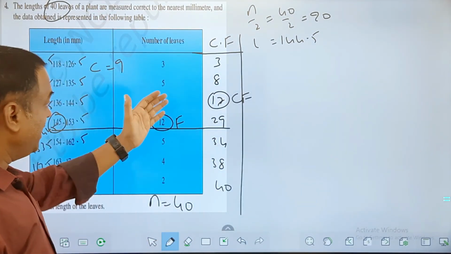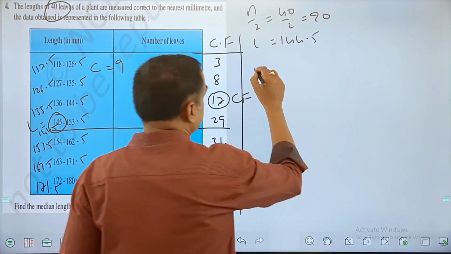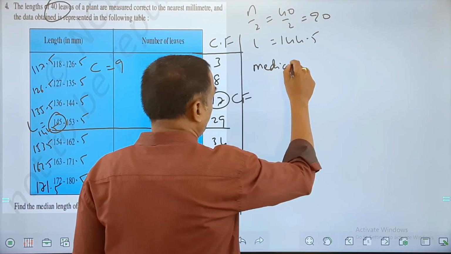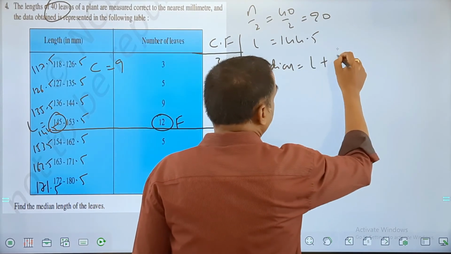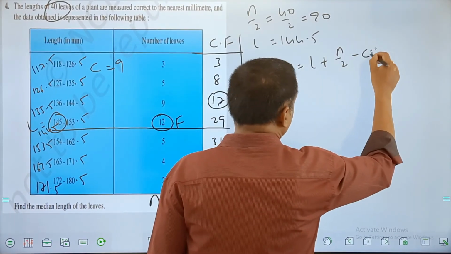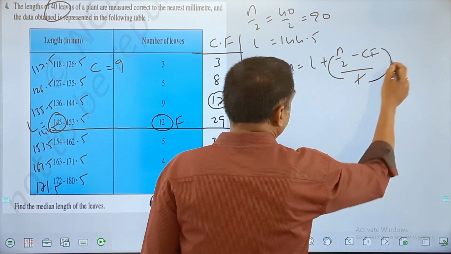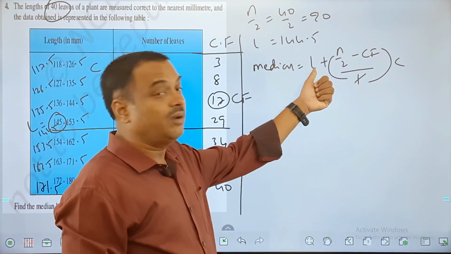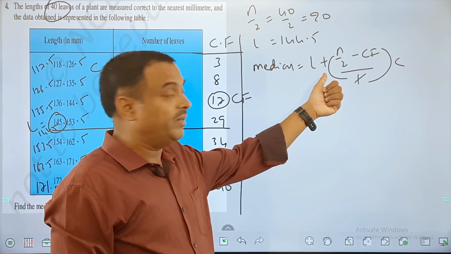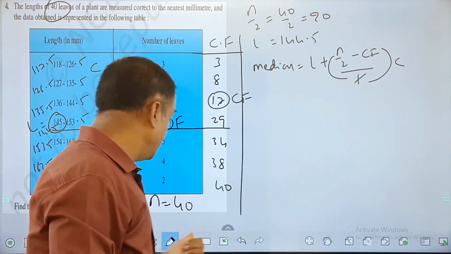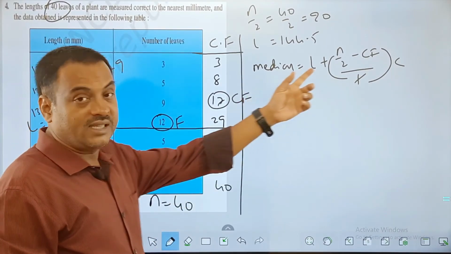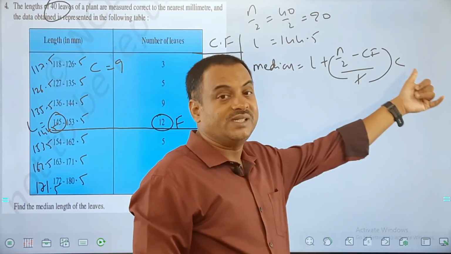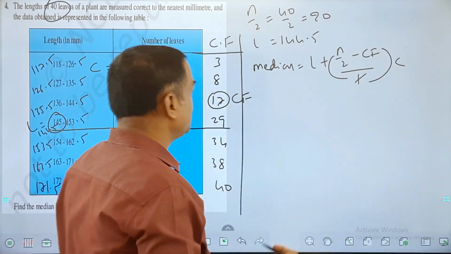Fair enough? Now substitute the values. Remember, writing the formula is always important. That will give you nothing less than 1 mark every time. So writing the formula. In fact, in your examination you can also describe: L is the lower limit, n by 2 is number by 2, Cf is cumulative frequency, f is frequency, and C is the class size. You can also define them.